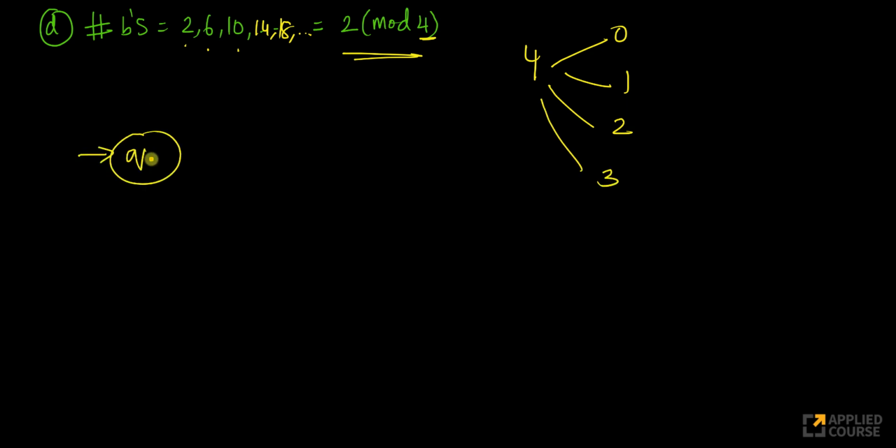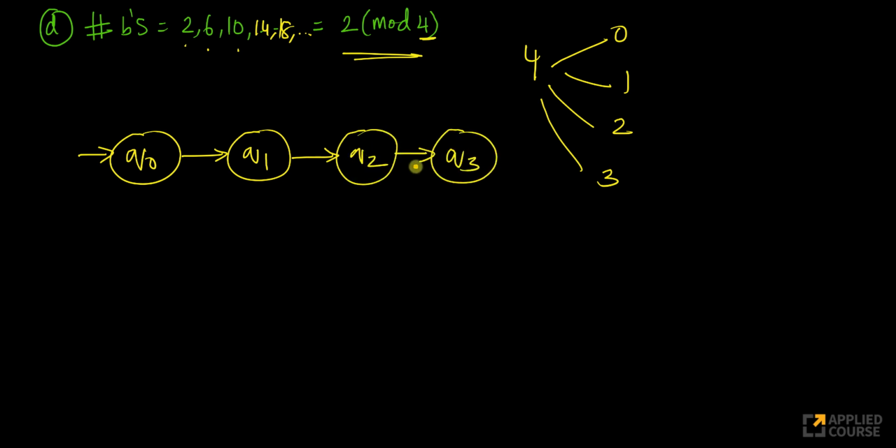So this state is my 0 mod 4. This state will be 1 mod 4. This state is 2 mod 4. This state is 3 mod 4. And now I want B's, not A's. So B, B, B. From 3 mod 4, if I see one more B, I'll go here. Let's write this down very easily. So 0, 4, 8, 12, and so on and so forth.